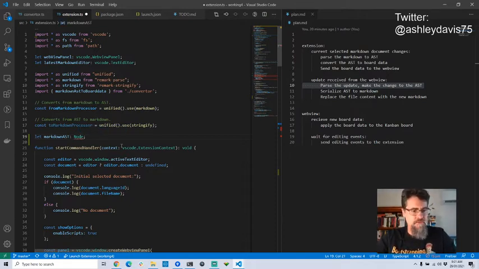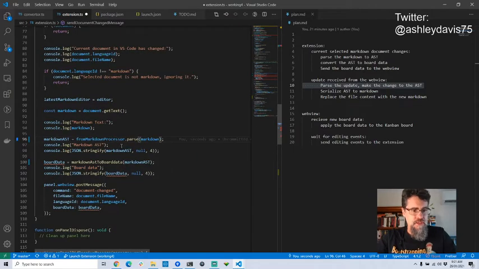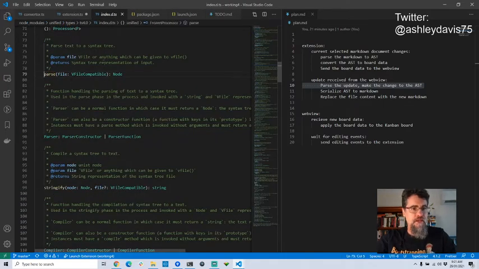I don't even know. I'm using bookmarks to jump around here, by the way. Bookmarks are great. It's an extension to Visual Studio Code that you can install. See the little bookmark on the side there? It allows you to quickly mark and jump to lines of code. So it's really good. I'm just going to hit F12 on this parse function. I just want to see where this node thing comes from. I'm going to hit F12 on node.